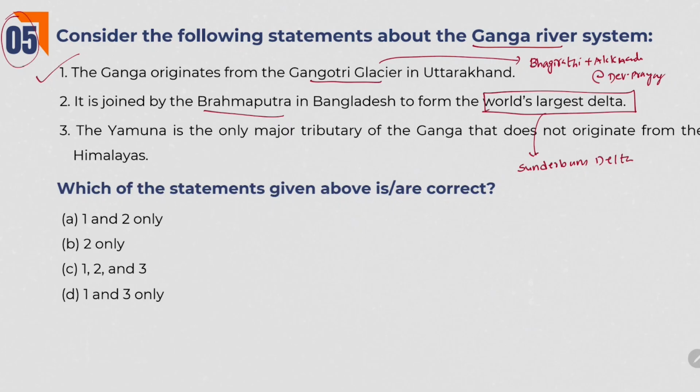This Ganga and Brahmaputra merge in Bangladesh. The Yamuna is the only major tributary of Ganga that does not originate from the Himalayas. We all know the origin of Yamuna, that is Yamunotri Glacier. By default, glacier means it originates from the Himalayas only. So, how can we say that Yamuna doesn't originate from Himalayas? So, this is the wrong statement. Answer is 1 and 2.